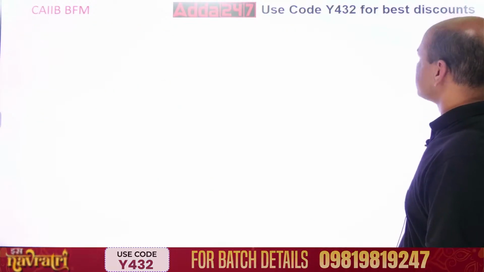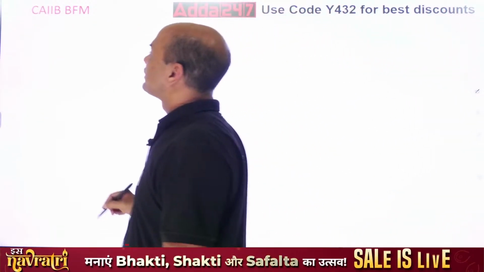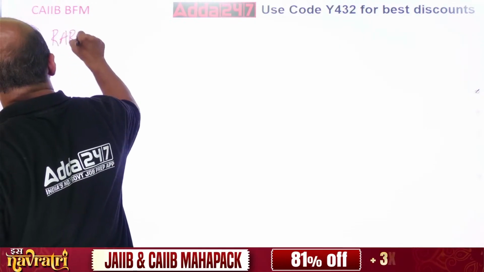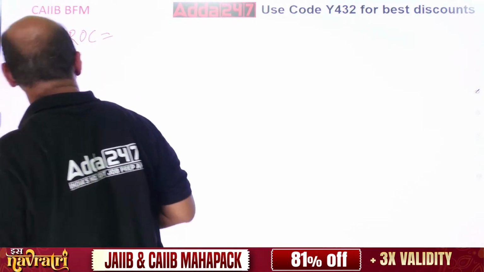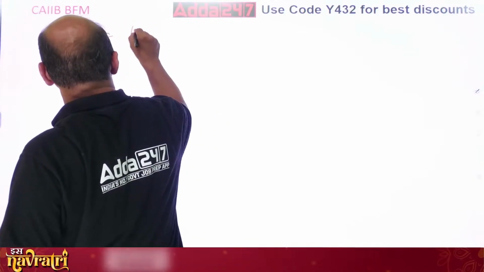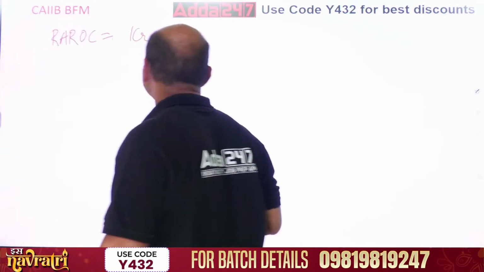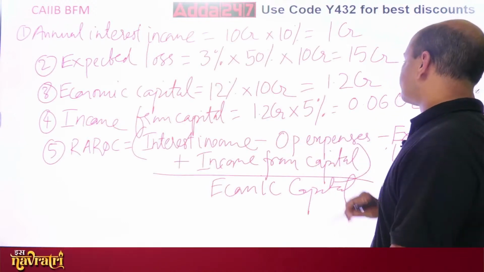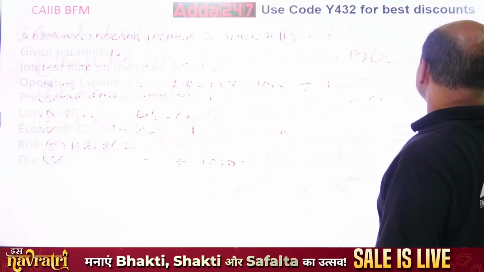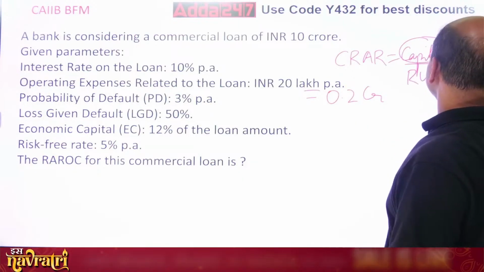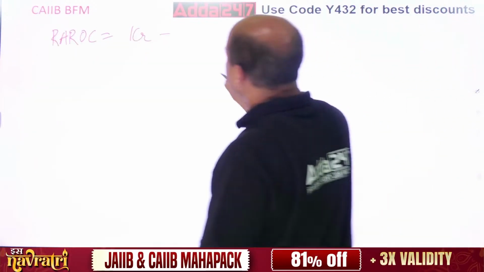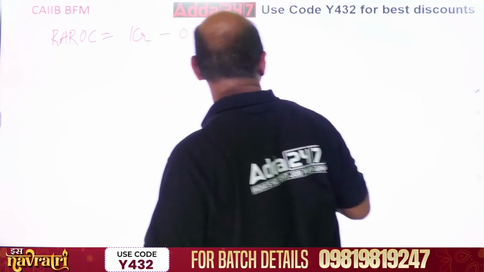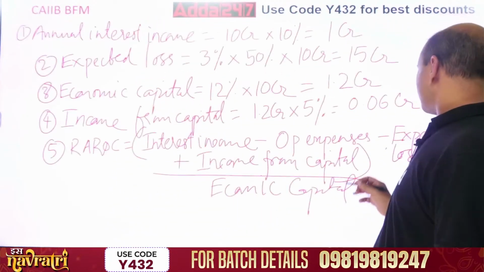Everyone get the calculation. So REROC equals to interest income was 1 CR minus, what is the second one? Minus operating expenses. What are the operating expenses? 0.2 CR. So minus 0.2 CR, minus, what is this? Something more is there.